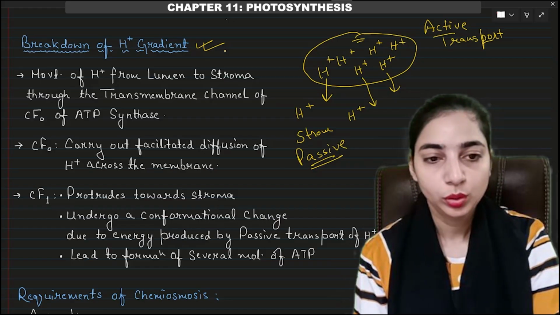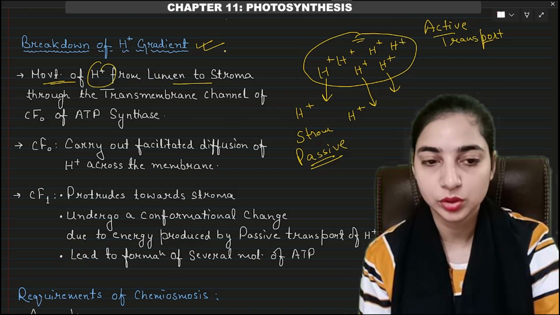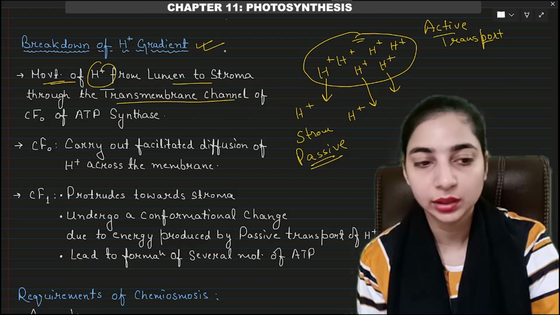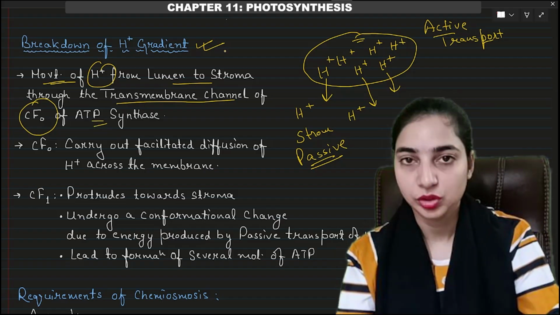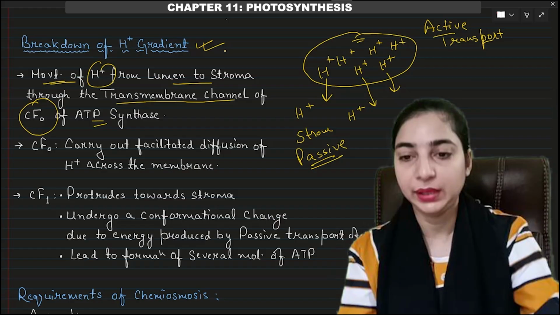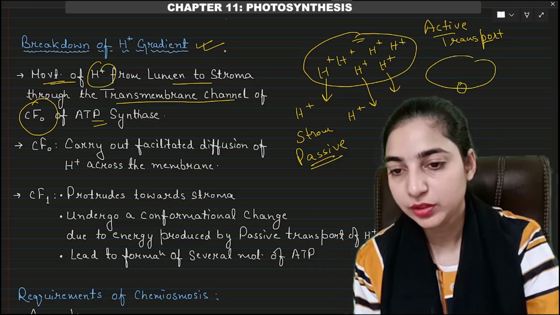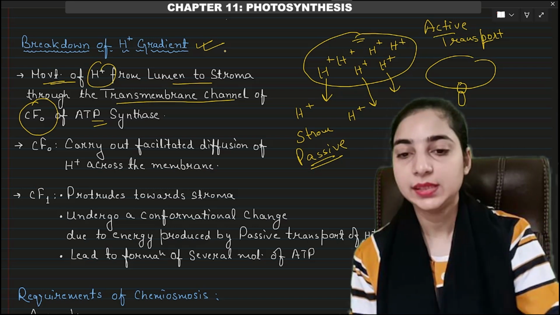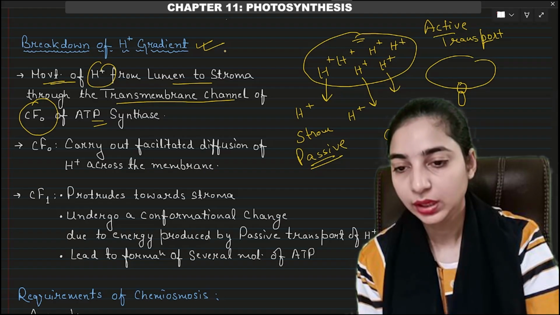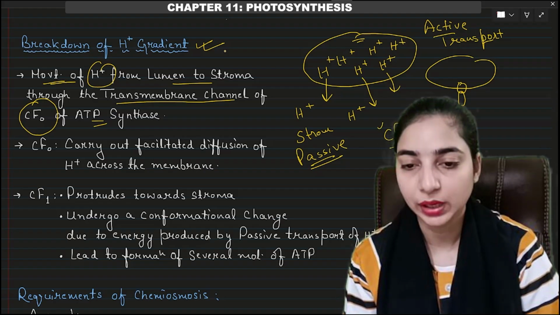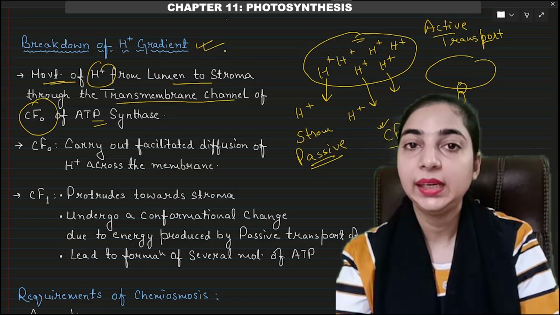Okay, so during the breakdown of the proton gradient, what will happen? Movement of protons from the lumen to the stroma through the transmembrane channel of CF0 of the ATP synthase. So they will need some passage to move. They cannot move out from any place. Here in the membrane, we will have the ATP synthase enzyme, which will have two components, CF0 and CF1. C is for chloroplast. So CF0 and CF1 are the components of the ATP synthase enzyme.